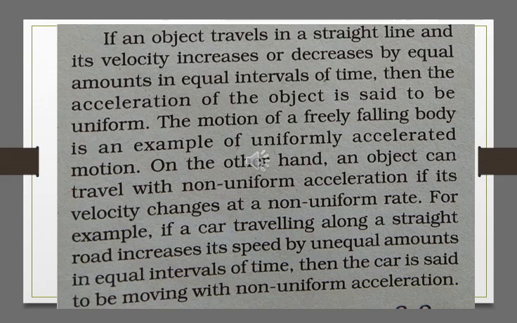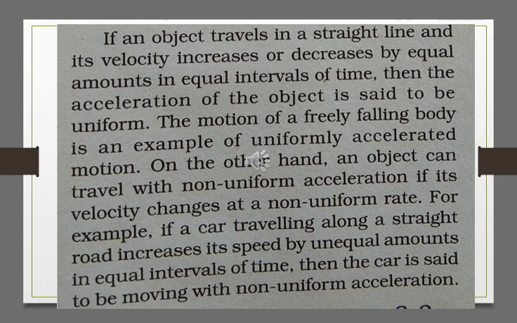If an object travels in a straight line and its velocity increases or decreases by equal amounts in equal intervals of time, then the acceleration of the object is said to be uniform, and the motion of a freely falling body is an example of uniformly accelerated motion.